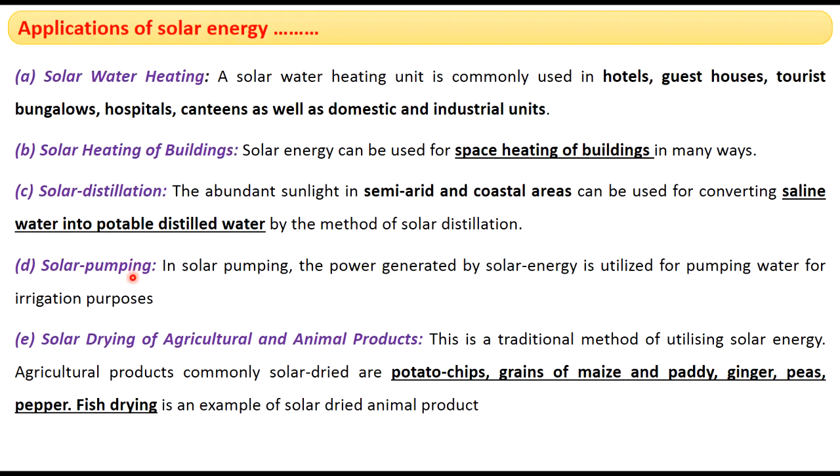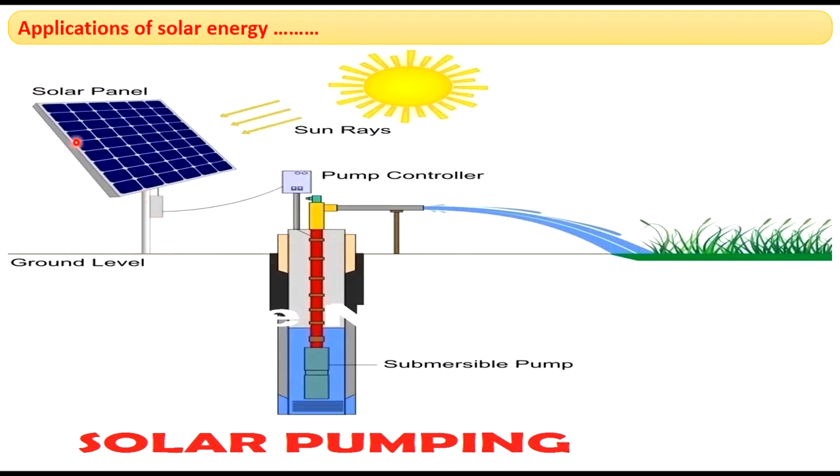Next application is solar pumping. We extensively use water pumps which run with electricity, but we can also use solar energy for pumping water. So in this picture, you can see this is the solar panel. This generates electricity, and that electricity is supplied to a pump here. This is actually a submersible pump. It is submerged in the water, underground water. This is the ground level, and this submersible pump runs with the electricity produced by the solar panel, and the water will be pumped like this.